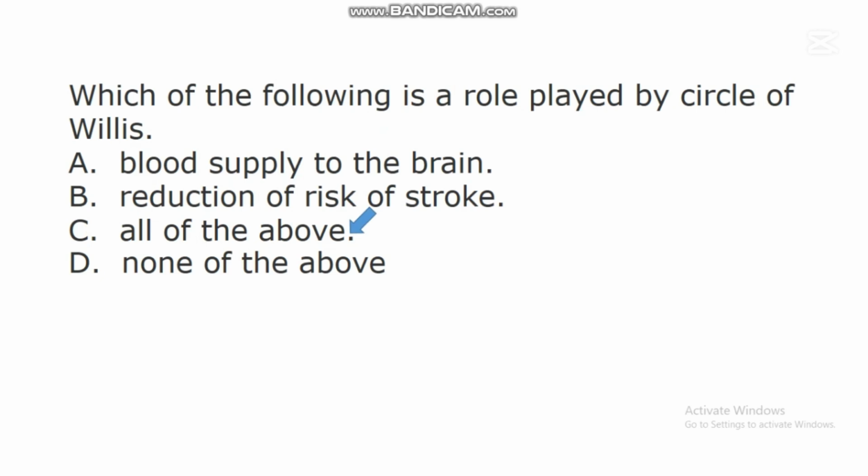reduces the risk of stroke, because one of the causes of stroke is insufficient oxygen in the brain. So when the brain cells don't get enough oxygen that they need, they will not be able to do their job well. So they can respond or react negatively to insufficient oxygen. So this circle of Willis plays a great role in supplying blood to the brain and also preventing high risk of stroke in people. All these things are facts about this network of arteries called circle of Willis.